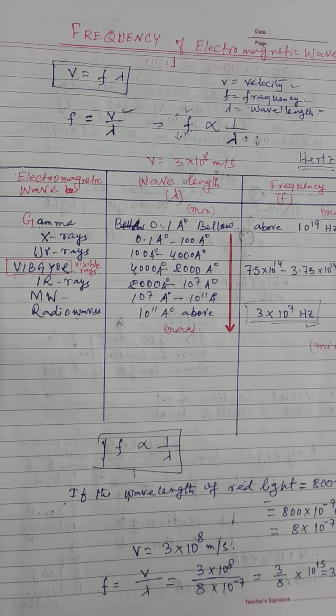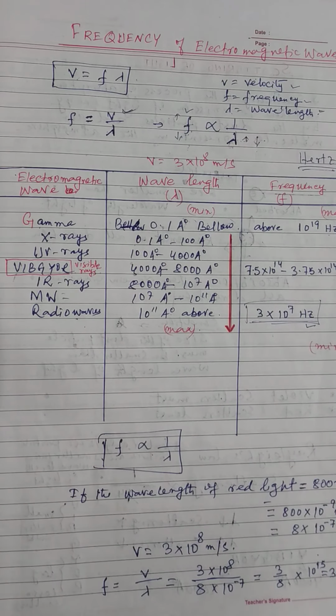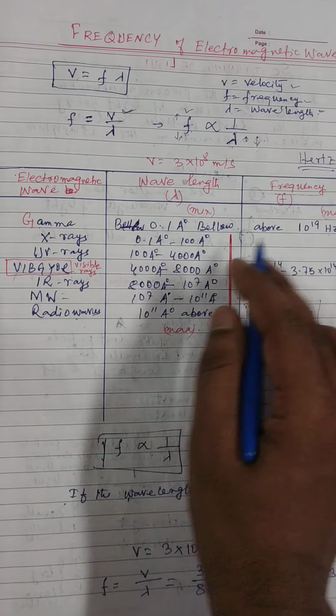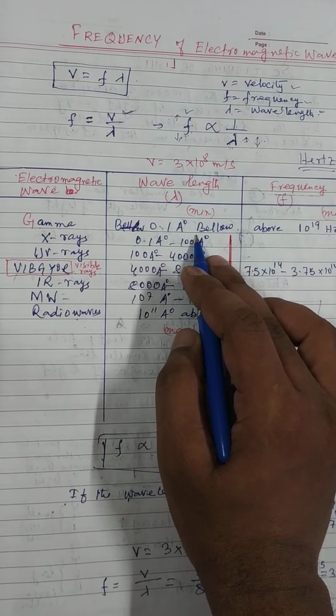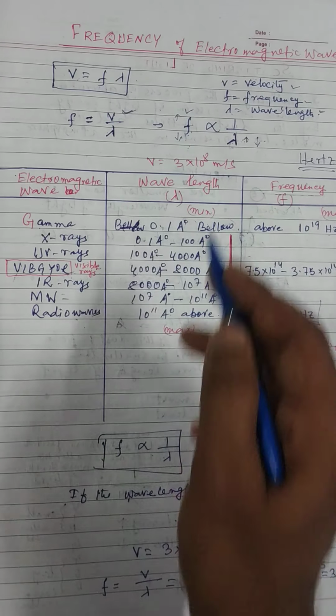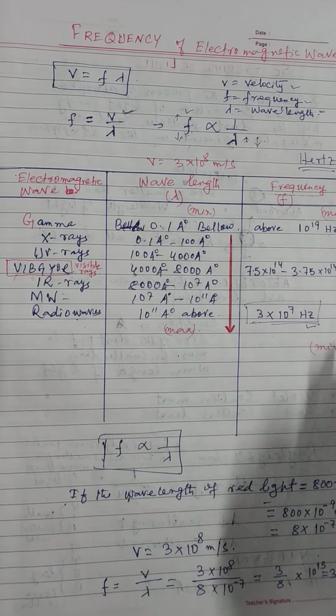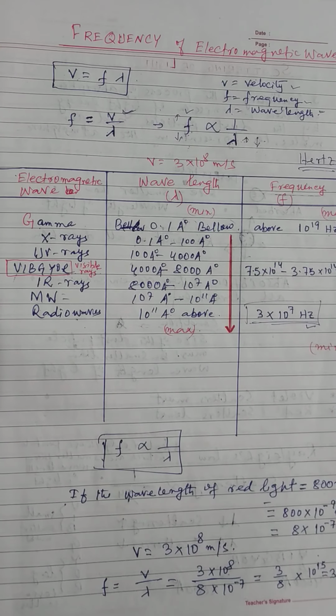A question may ask which electromagnetic wave has maximum frequency. Maximum frequency means the wavelength is minimum, that is gamma rays, and minimum frequency is radio waves.